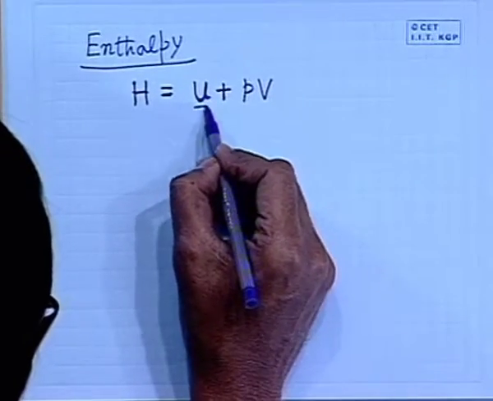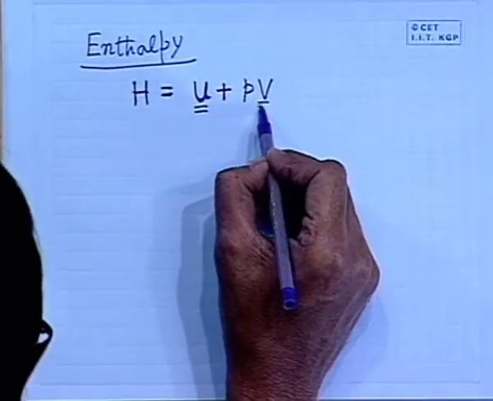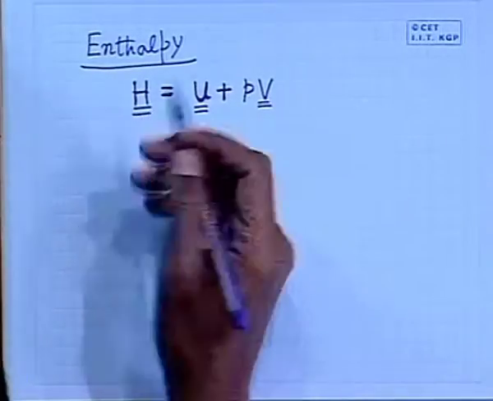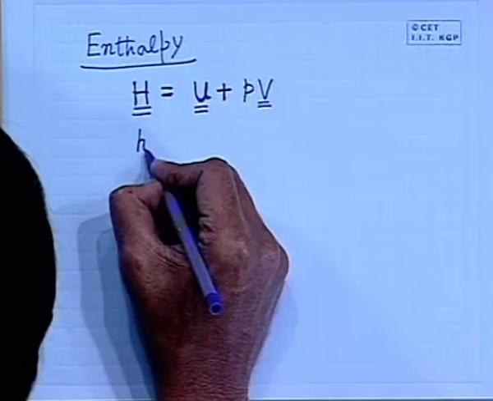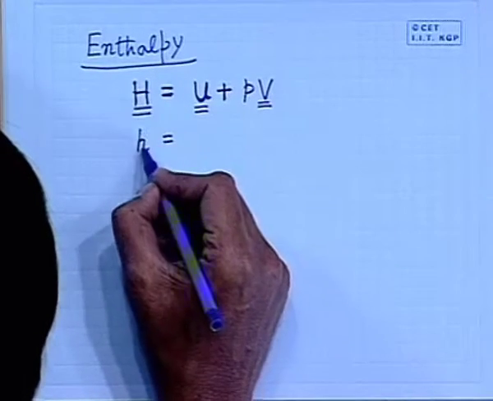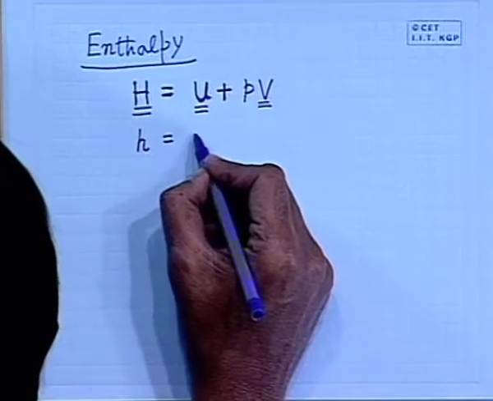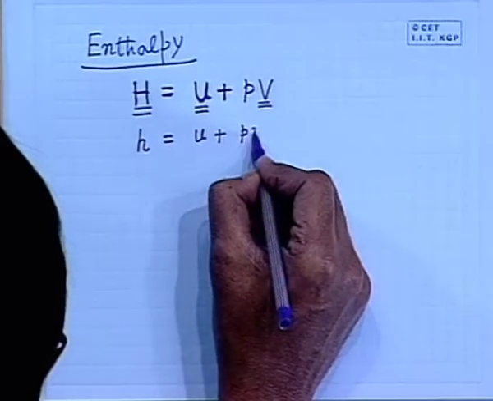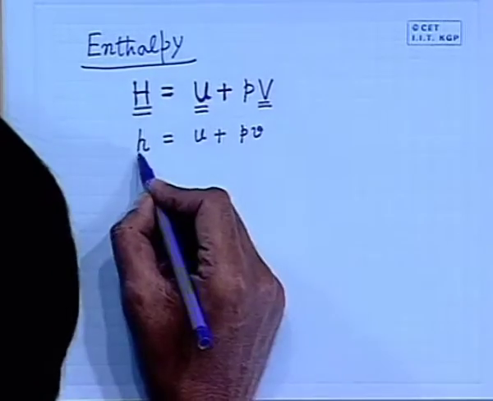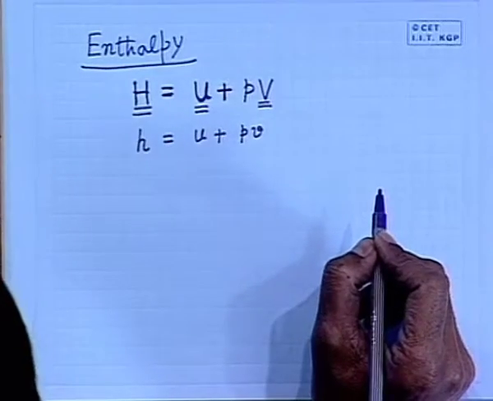Now, you see U is an extensive property, V is an extensive property. So, therefore, H is an extensive property. So, we can define the corresponding intensive property, that is enthalpy per unit mass, which is specific enthalpy, as specific internal energy plus pressure into specific volume. So, this is the definition of specific enthalpy.